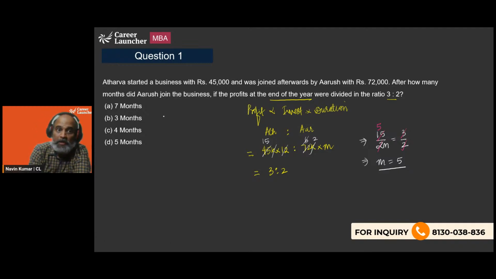That means he joined 7 months after Atharv did. Do not be in a hurry. Just because I got the value of the variable m as 5, that doesn't mean that's the answer. We have to pay attention to what is asked, what is given very carefully. One silly mistake in understanding and we'll get a wrong answer. So the answer is not 5, it's 7. 12 minus 5.